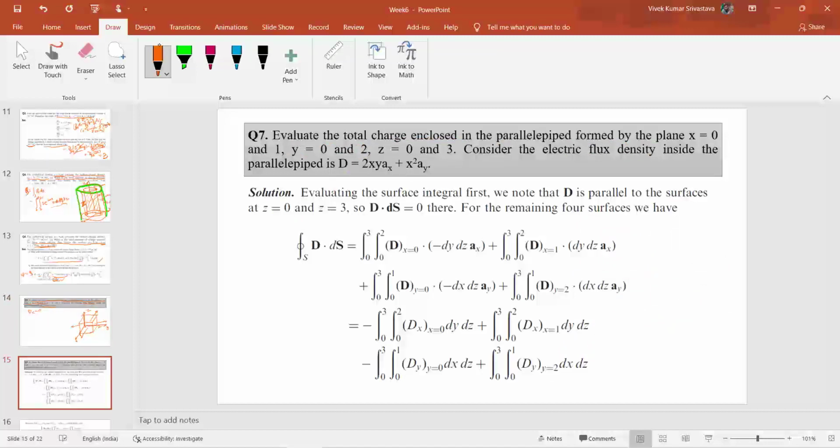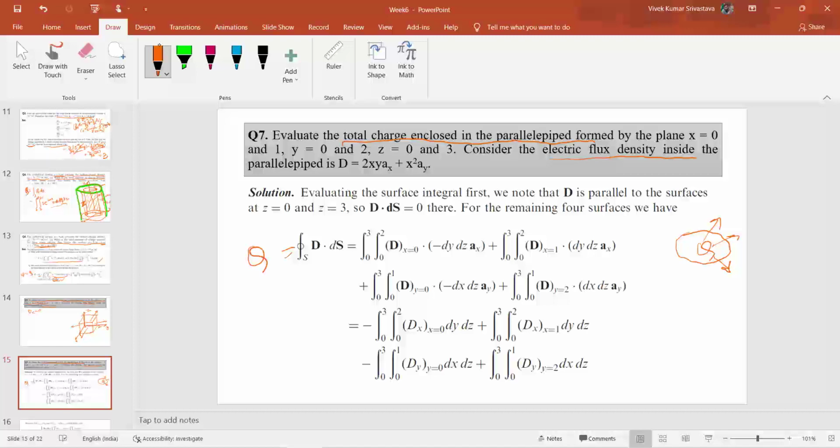So for finding the total charge enclosed in the parallelepiped, we will use Gauss theorem, which states, as I said earlier, that the total amount of flux emanated from this surface will be equal to the charge enclosed inside this surface. So this is represented as Q equals the surface integral of D dot dS.